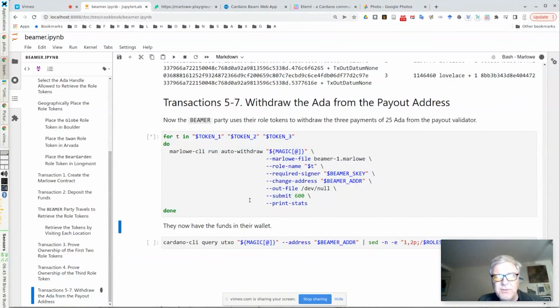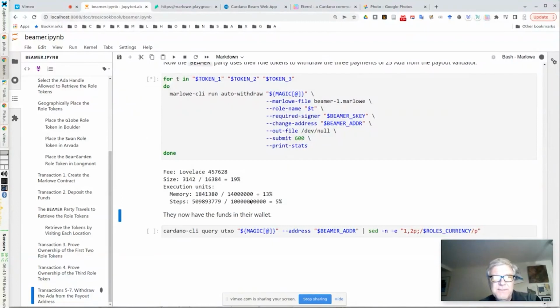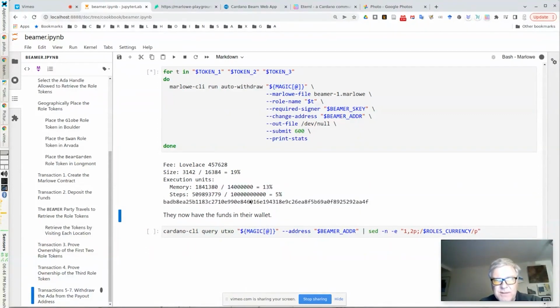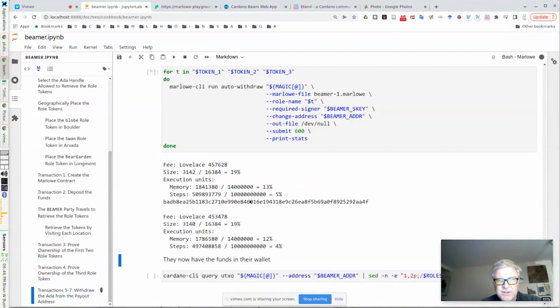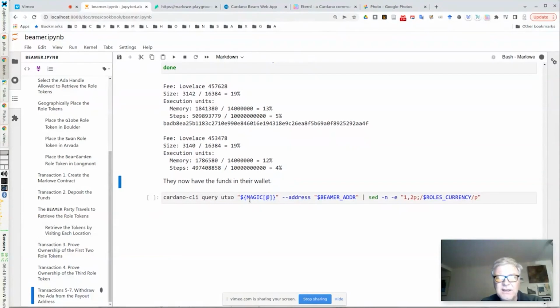So we're going to just make 3 quick transactions here to retrieve the funds. And this is like one for each token because, as I mentioned earlier, you might have different people actually owning the roll tokens if it was a cooperative effort to retrieve them geographically. So there's the first transaction. The second one is just in progress now, waiting for a confirmation.